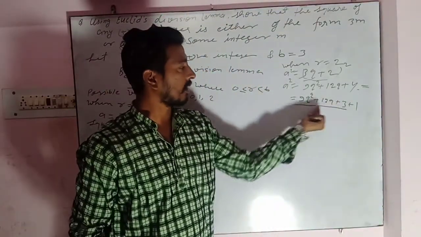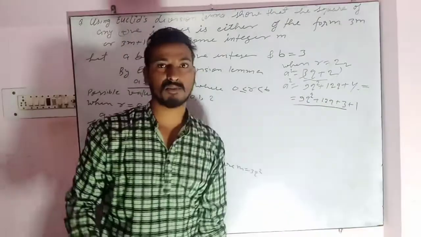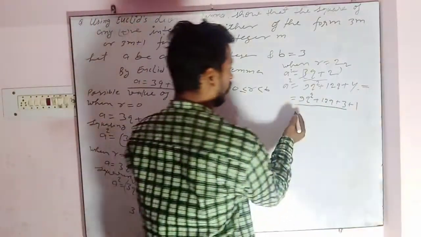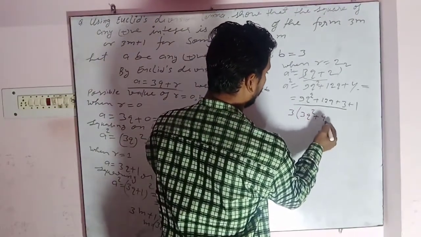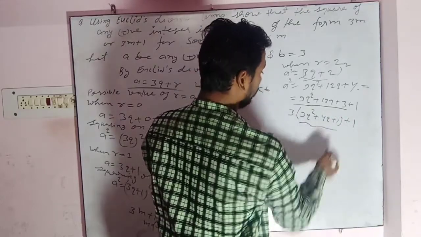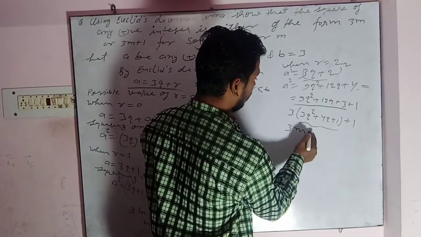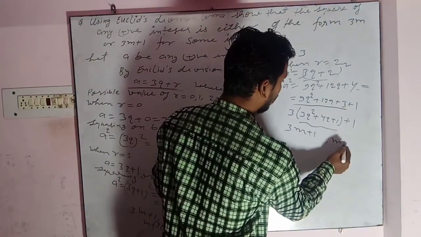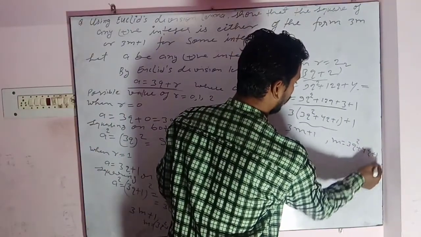Now this number and this number are multiples of 3, so we can take 3 as common. So it will become 3 into 3q square plus 4q plus 1, and then plus 1, and this we can write as m. So 3m plus 1, where m is equal to 3q square plus 4q plus 1.